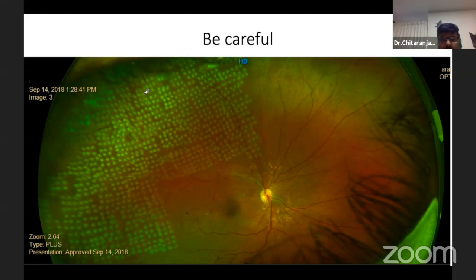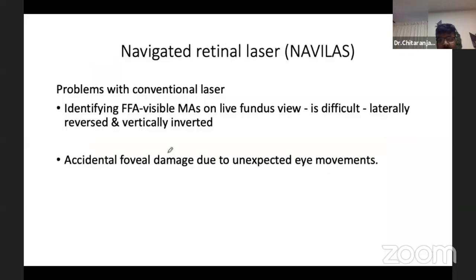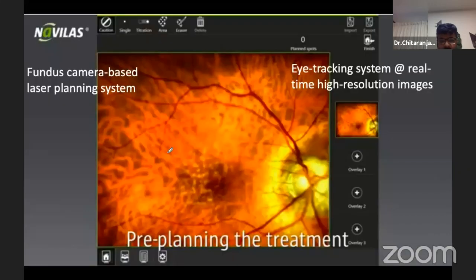So as you go interiorly, you have to decrease the power. You have to cover all the gap areas and there should be no overlapping. Coming on to Navilas. So what are the problems with conventional laser? Identifying FFA visible microaneurysms on the live fundus is difficult because it is inversed and vertically inverted. So accidental foveal damage can also happen due to unexpected eye movements.